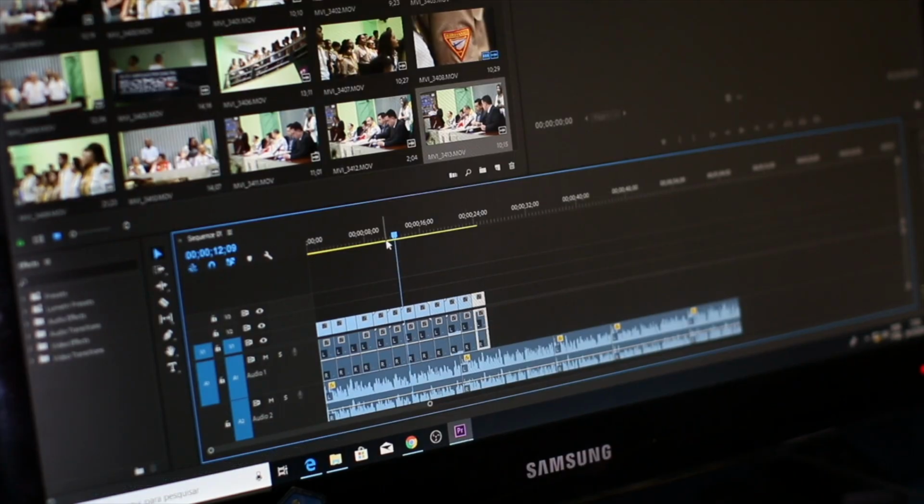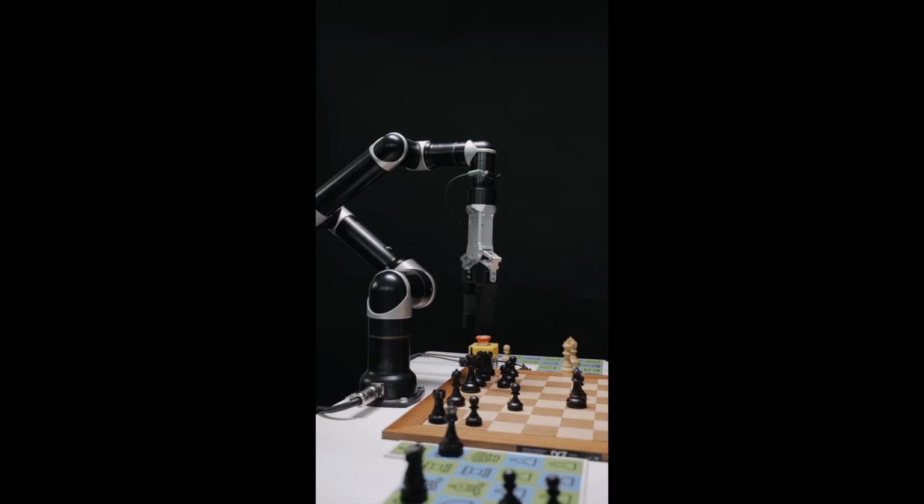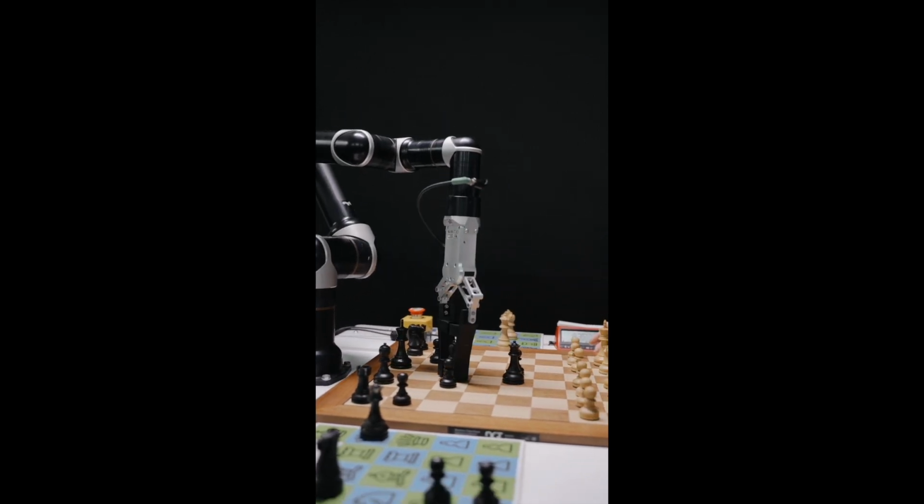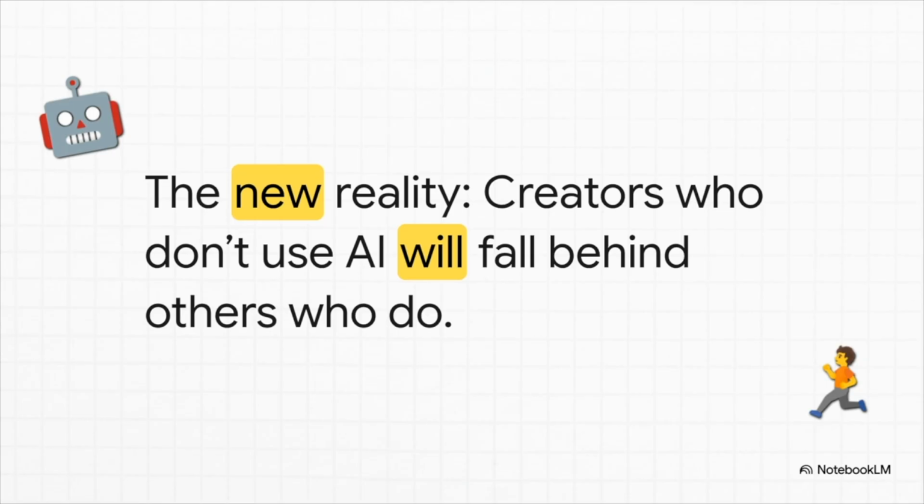But there is a challenge. You need to make short videos consistently. Because if you've already done this manually, you know it takes time. That's where AI comes in to save the day and brings us to step 4. Start using AI. It will save you a significant amount of time if you give it a try.